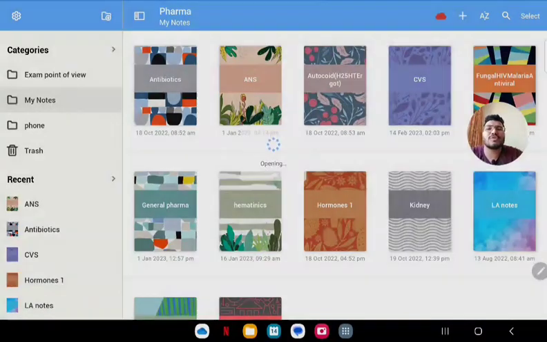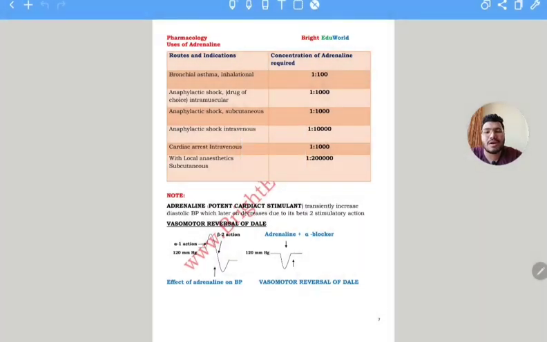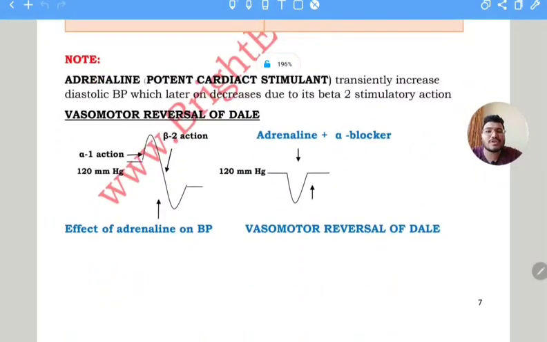There came one question on the vasomotor reversal of Dale from the autonomic nervous system. What is vasomotor reversal of Dale? It was a physiology question. If you study pharmacology properly, you won't miss out on physiology, because pharmacology is a combination of physiology, medicine and some pathology. That's why pharmacology is important.